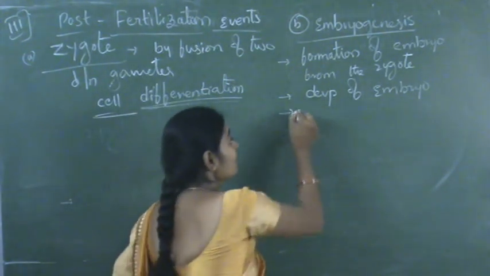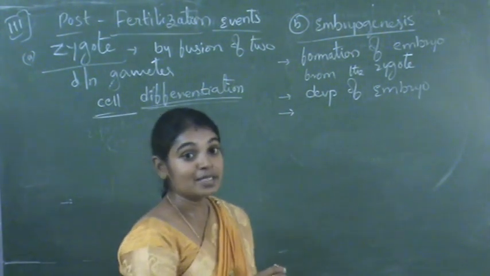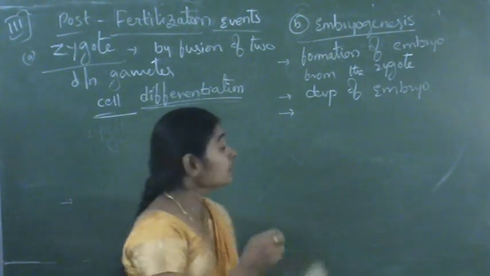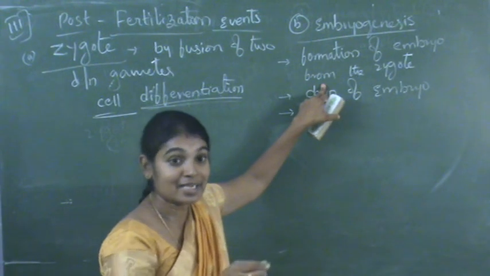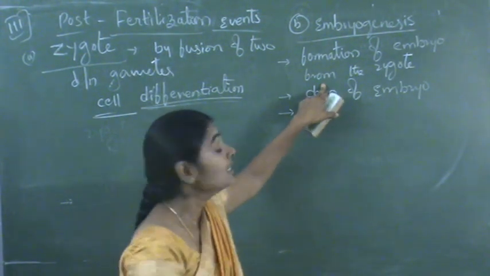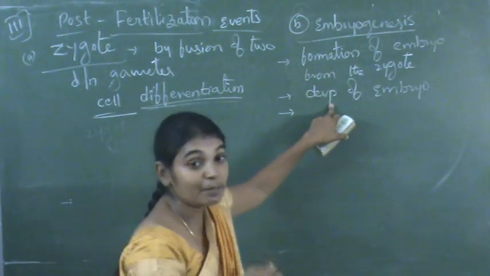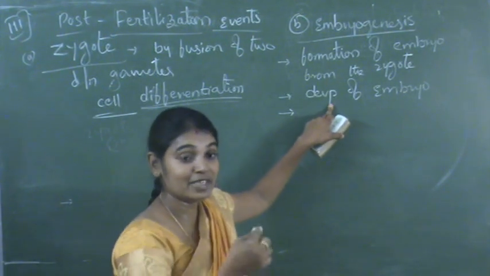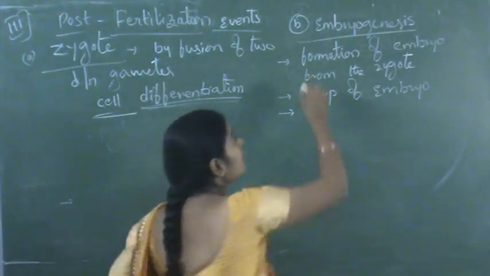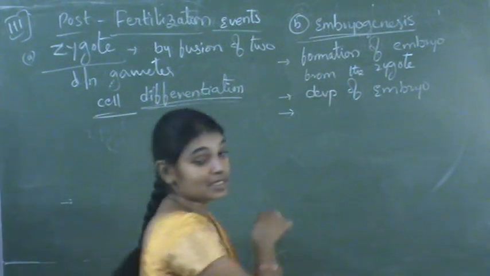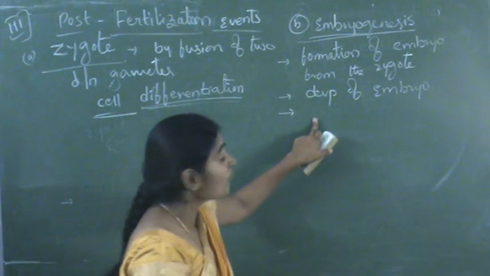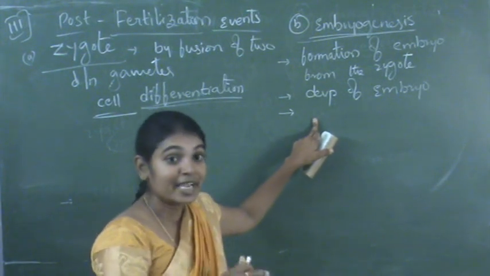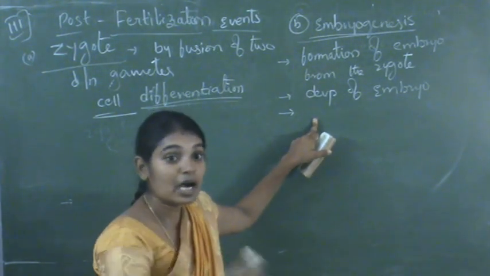That means embryo means already it is formed, all the organ systems are formed in the body. So the development of those organs and the development of the embryo takes place during embryogenesis. So that process is called embryogenesis. And how embryos are developed, either inside the body or outside the body.